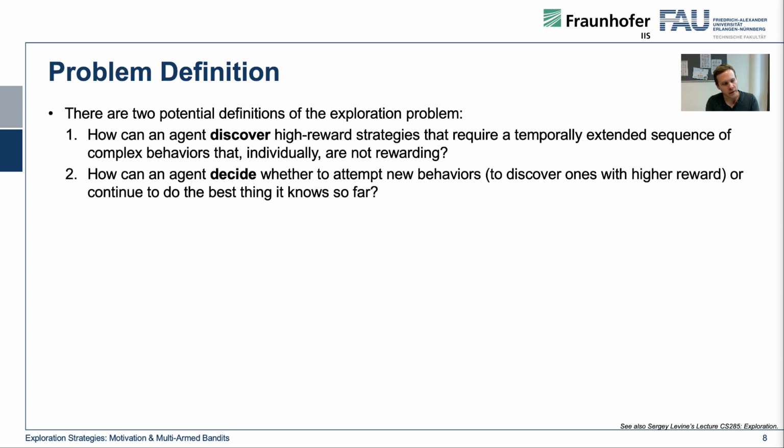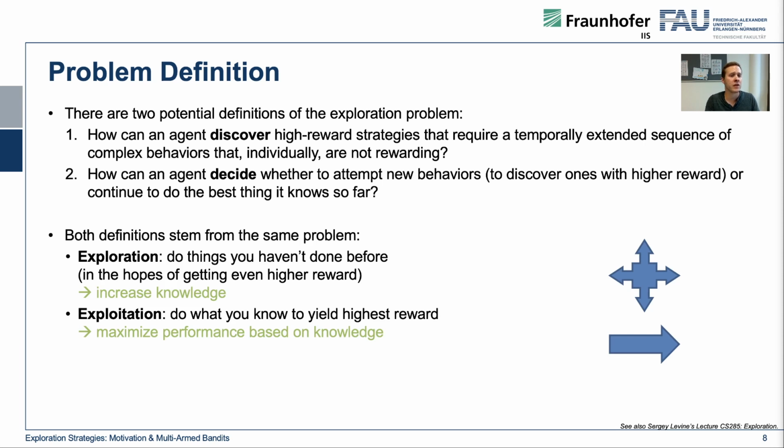Another way of defining the exploration problem is: how can an agent decide whether to attempt new behaviors, to discover ones with a higher reward, or to continue to do the best thing it knows so far? So how can we trade off exploitation against exploration? If you look closer at definitions 1 and 2, they seem different, but under the hood it's the same problem.